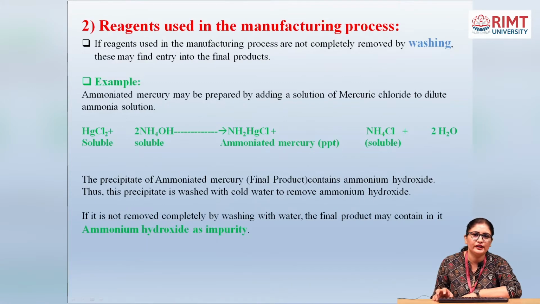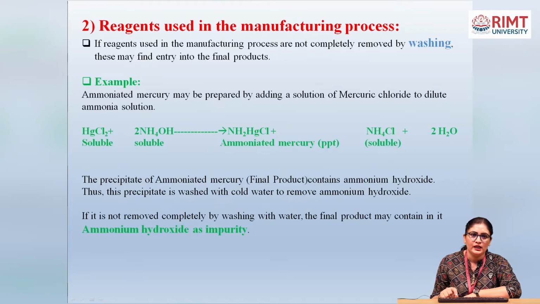The second one is the reagent. We are using reagents in the manufacturing process. Impurities due to reagents: if the reagents used in the manufacturing process are not completely removed by washing, these may find entry into the final products.